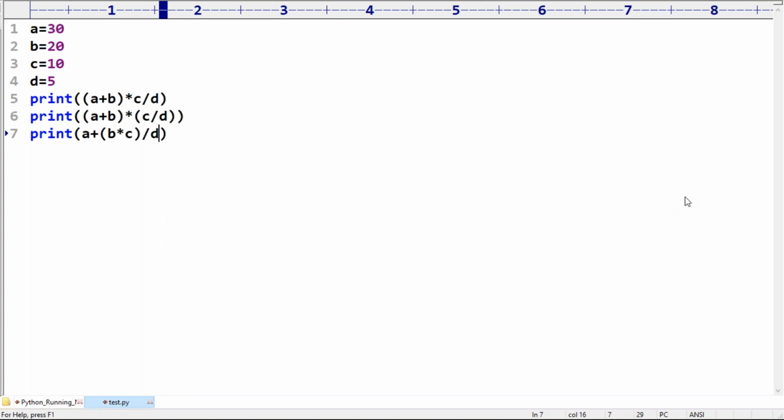Ganesh, if more than one operator has the same precedence, then it is evaluated left to right.